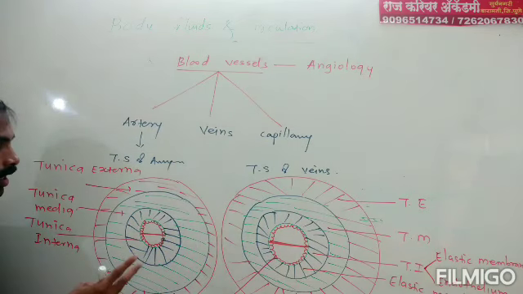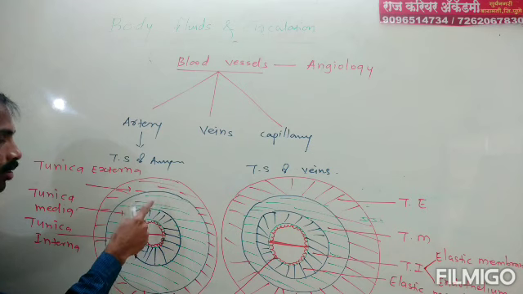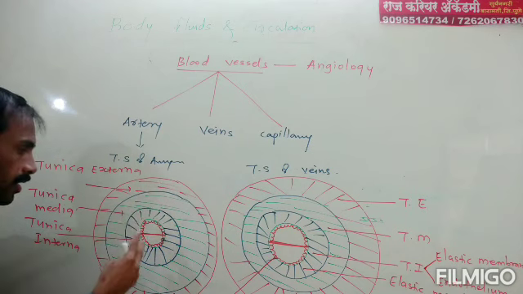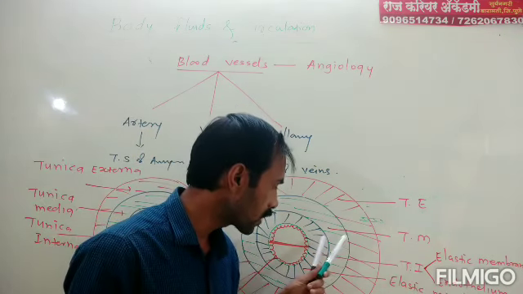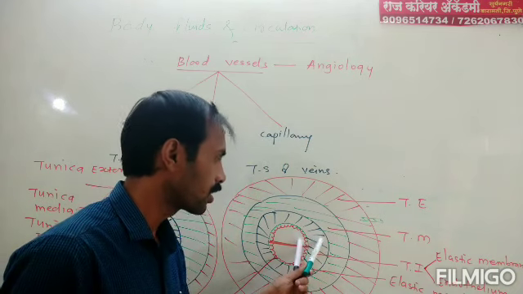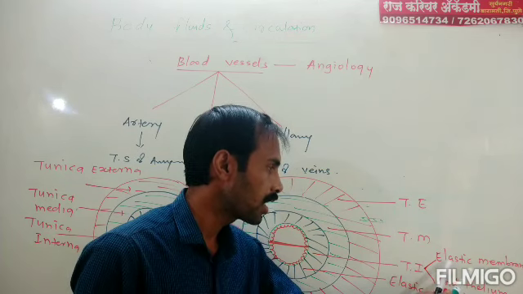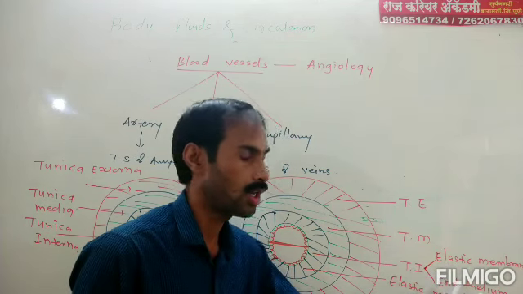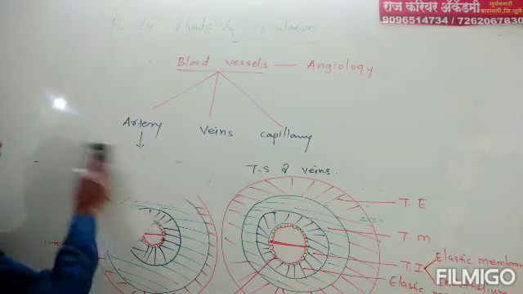That is, there are 3 layers: tunica externa, tunica media, and tunica interna. Tunica interna is again divided into 2 parts. That is elastic membrane, and between elastic membrane and lumen there is endothelium. Means tunica interna is divided into 2 parts: elastic membrane and endothelium. This is the basic difference between structure of artery and vein.